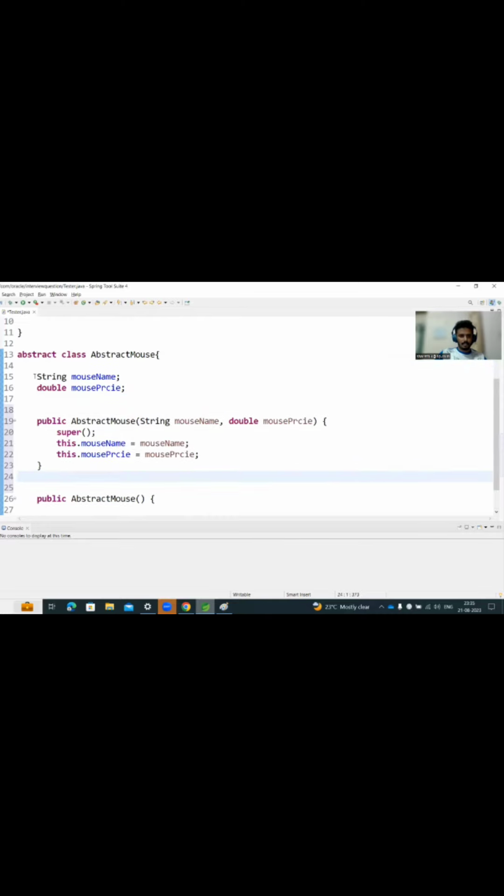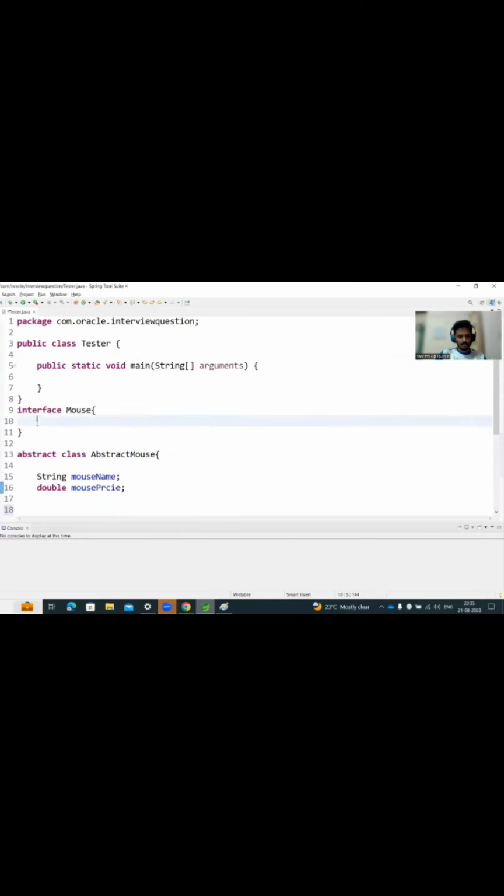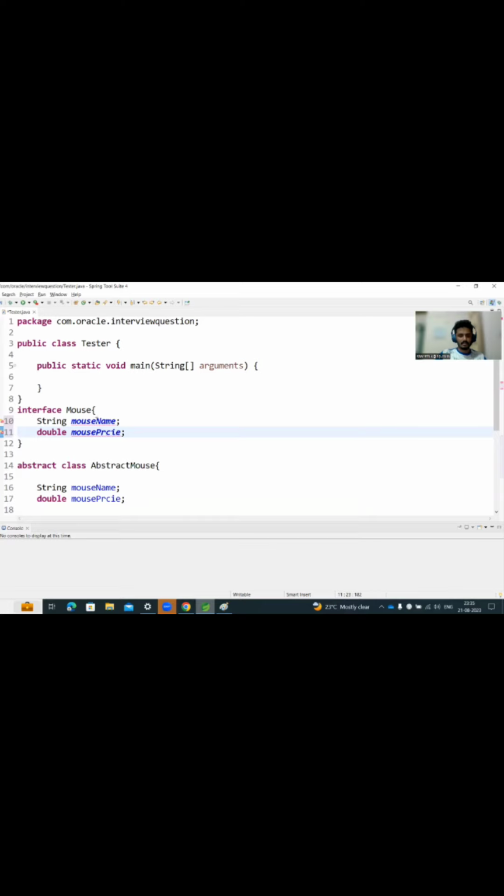This is possible. But if I try to do the same thing in the interface, it is not possible. I cannot have instance variables in the interface. It is not permitted. Every variable that is declared in the interface must be public, static, final, nothing but a constant. So we cannot have instance variables. We cannot have a constructor. These are two differences.